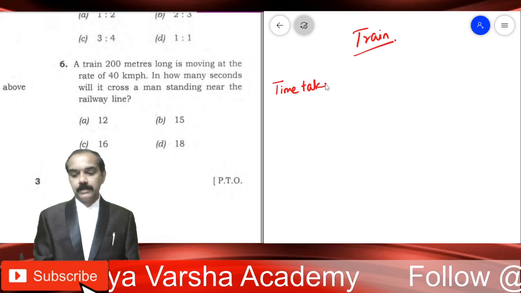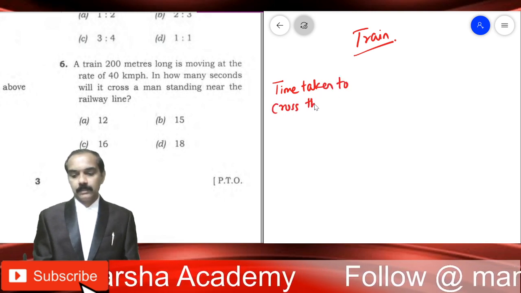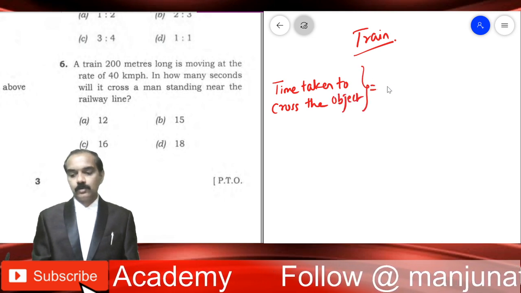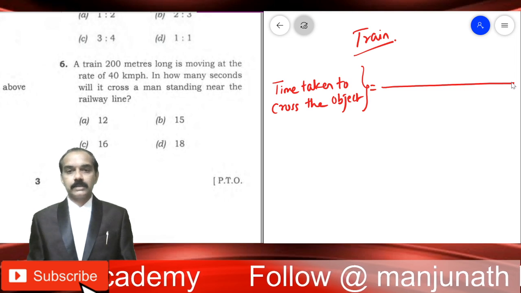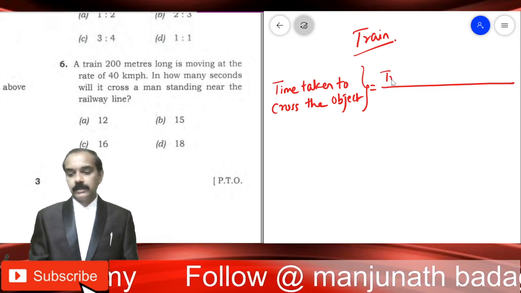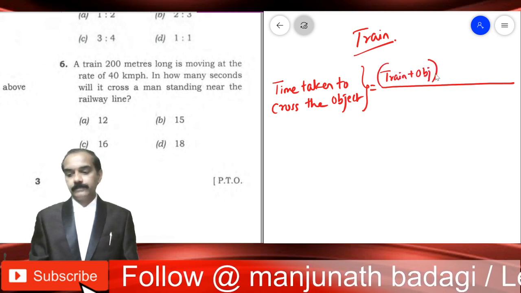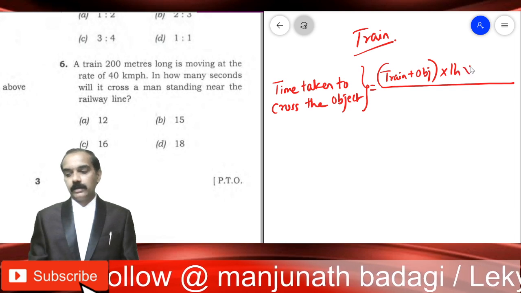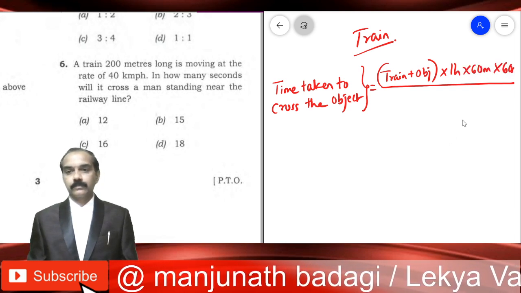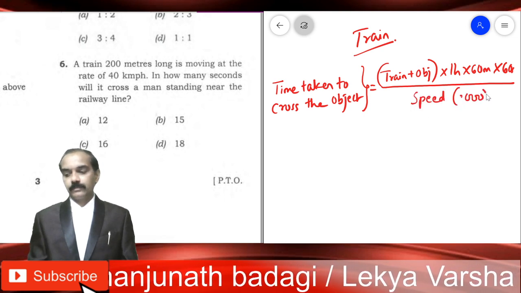The time taken to cross the object is equal to the length of the train plus the length of the object, into 1 hour into 60 minutes into 60 seconds, divided by speed in terms of thousands.